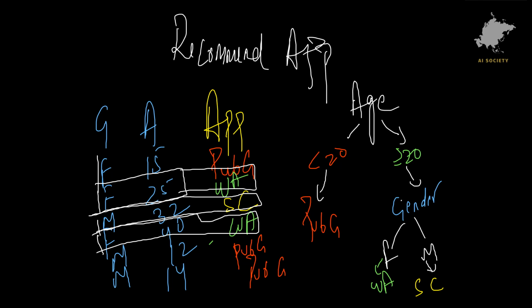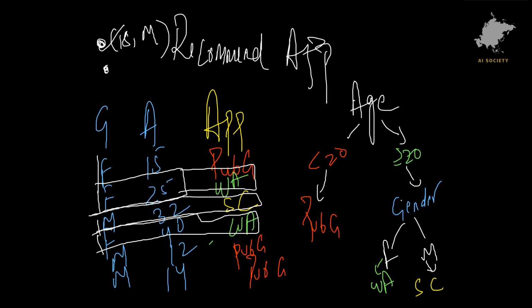Now, let's say a new data point comes, and that person is of age 18 and is male. What are you going to do? You're going to take this data point, put it in the tree, and check the age. It is 18, so less than 20, and then we are going to recommend PUBG to this person.